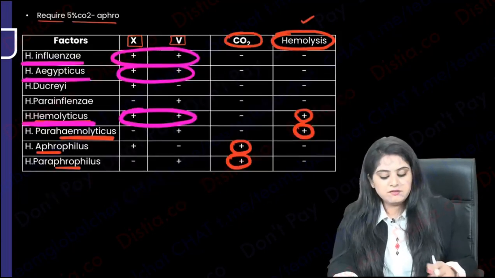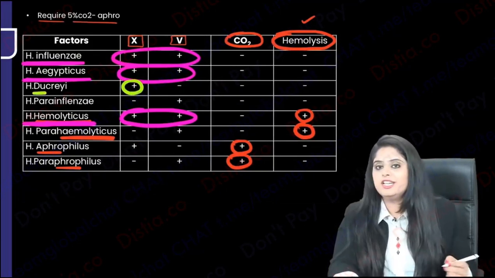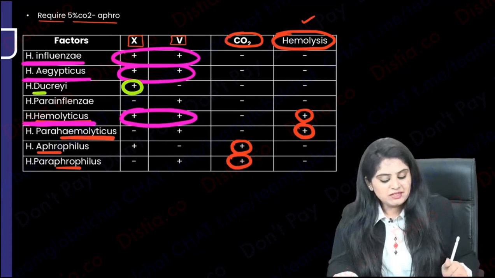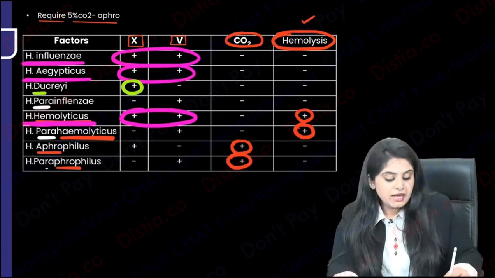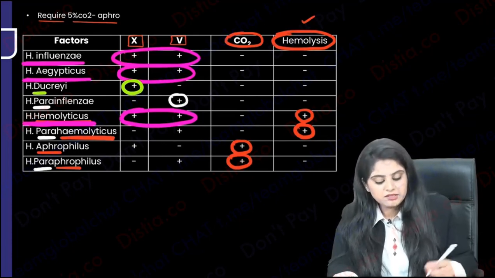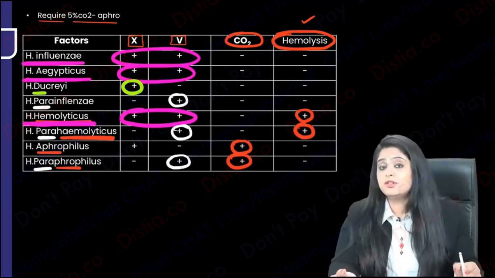Hemolyticus, aegypticus and influenzae. Now tell me, what do you think ducreyi will need? Ducreyi will only need thus. What do you think parainfluenzae will need? Parahemolyticus will need? Paraphrophilus will need? All these para things are only going to need factor 5. I told you it's going to be your favorite table.